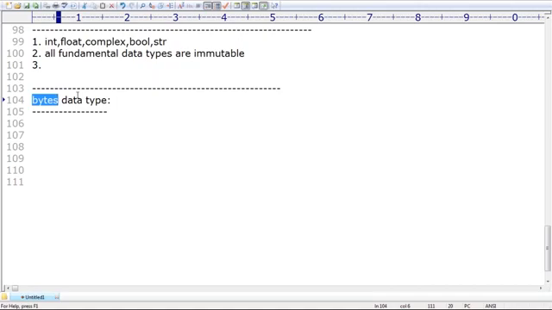The bytes data type represents a group of byte numbers, just like an array. Remember that, sir. How can you create a byte type?